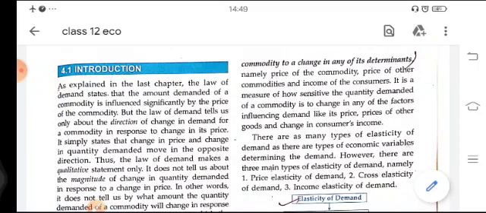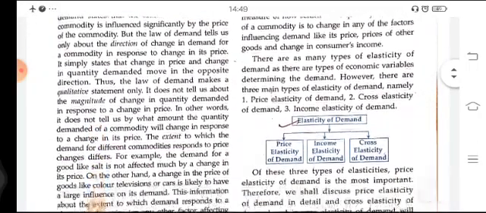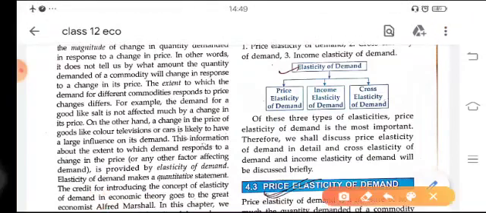There is an inverse relationship between price and demand. If there is an increase in price, then there is a decrease in the quantity demanded of a commodity. So elasticity of demand tells us how much change is occurring in demand due to a change in the determinants of demand. Elasticity of demand is classified into three parts: price elasticity of demand, income elasticity of demand, and cross elasticity of demand.